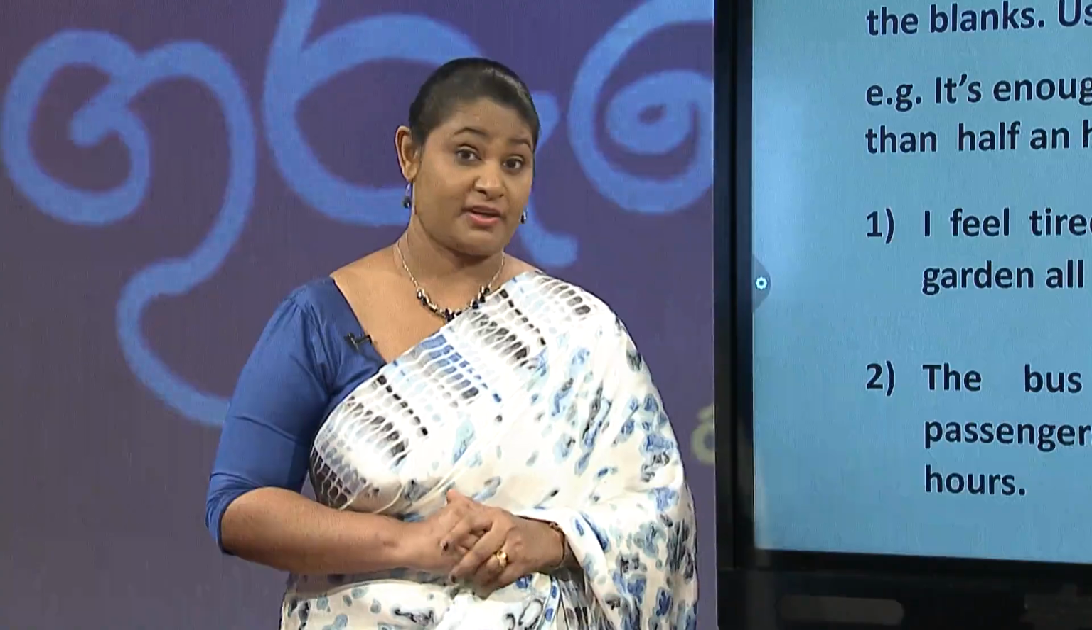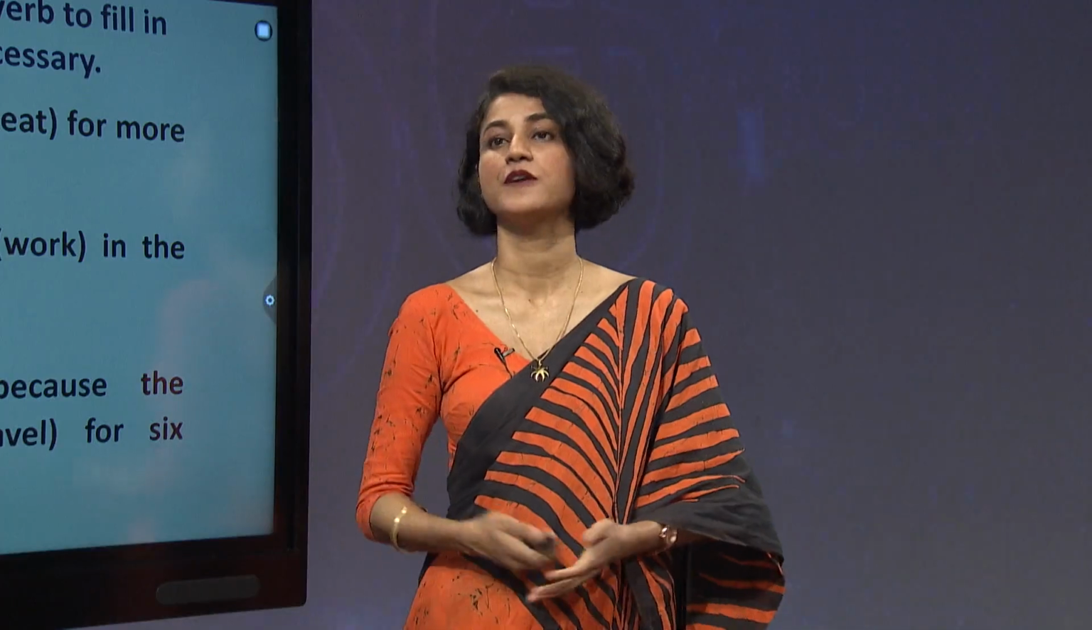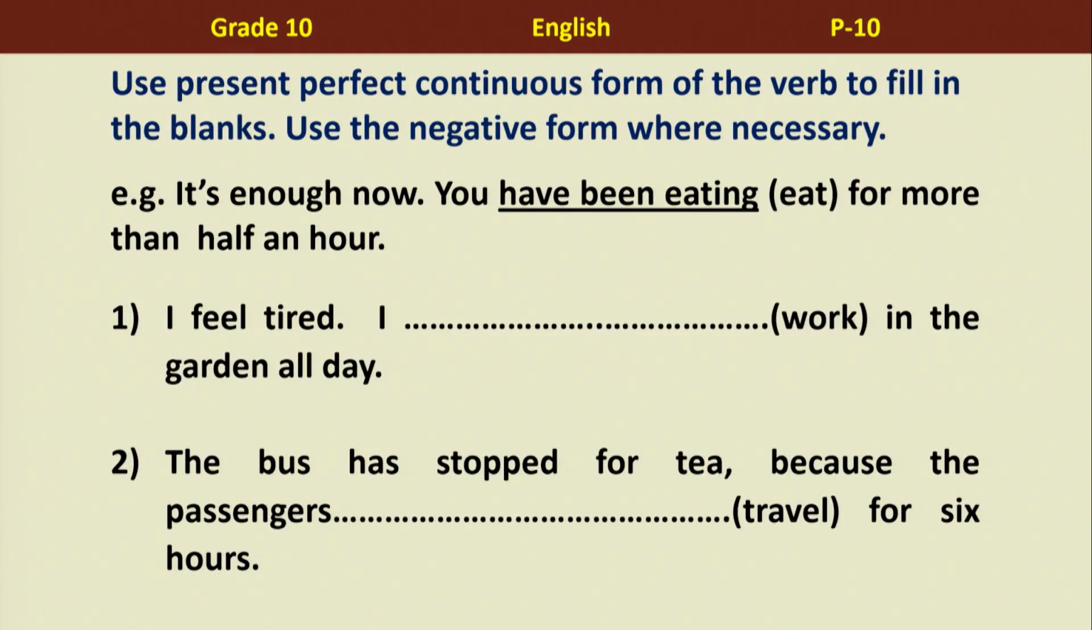I hope that you can do this very easily now because you have been listening very attentively. So, we'll do it together. Shall we? Yes, the explanation was very clear as well. So, we use the present perfect continuous form of the verb to fill in the blanks. Use the negative form where necessary.